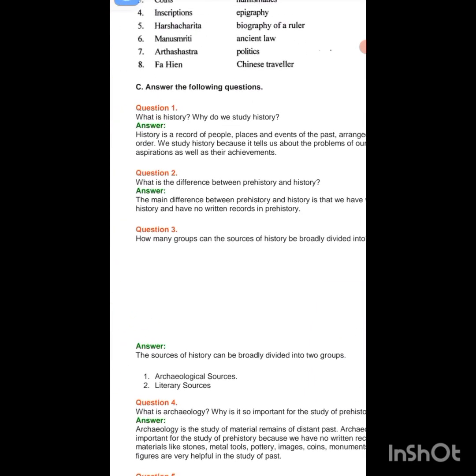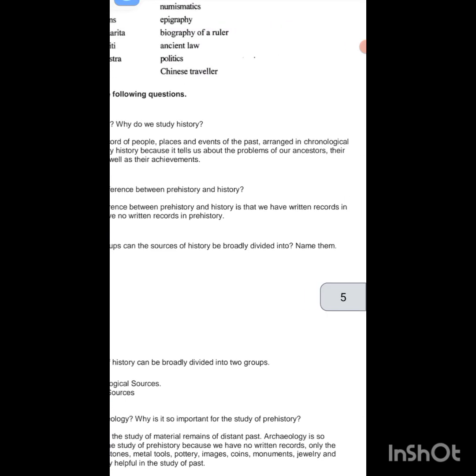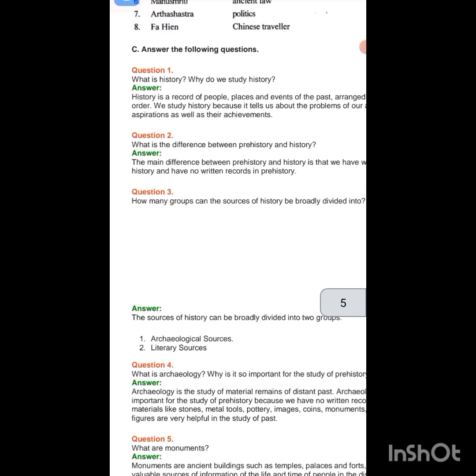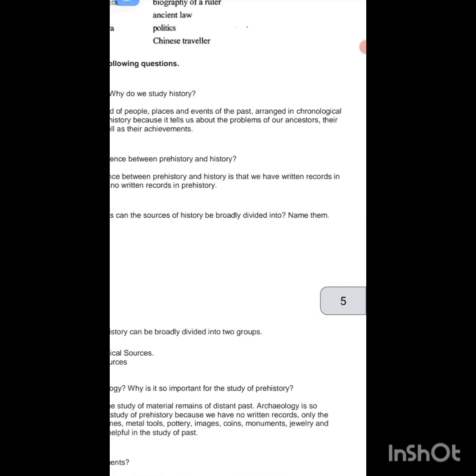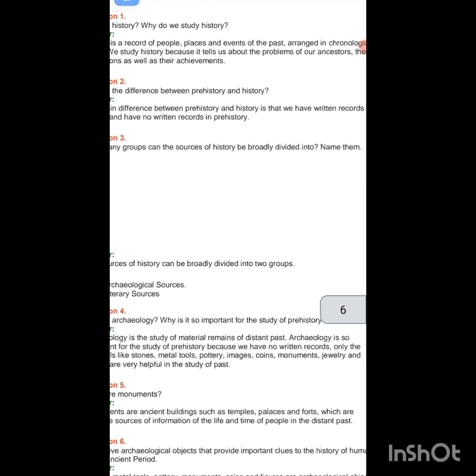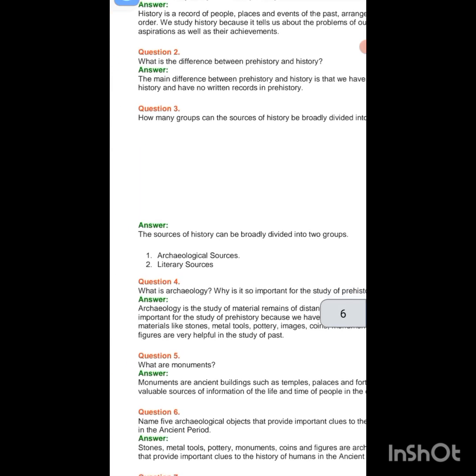What is the difference between prehistory and history? The main difference between prehistory and history is that we have written records in history and have no written records in prehistory. How many groups can the sources of history be broadly divided into? Name them. The sources of history can be broadly divided into two groups: archaeological sources and literary sources.